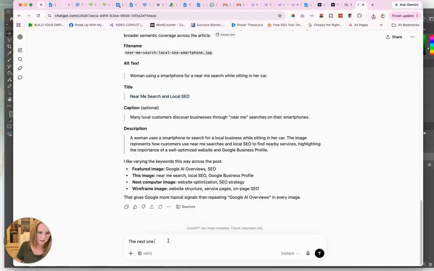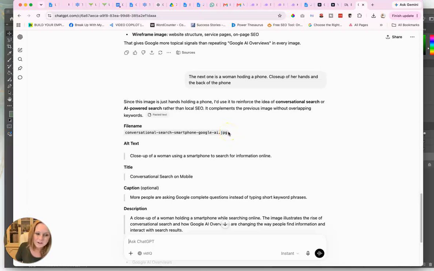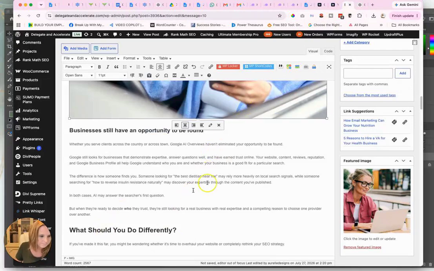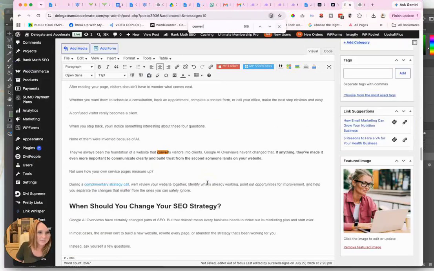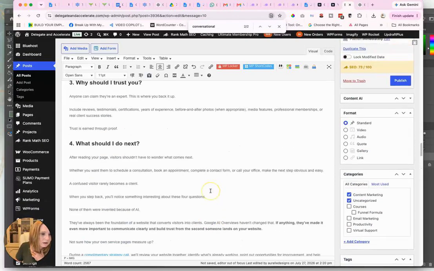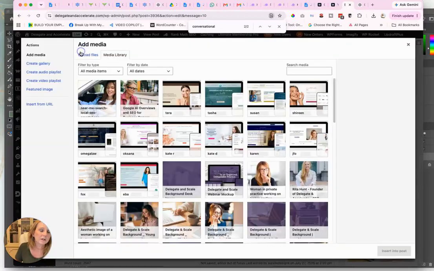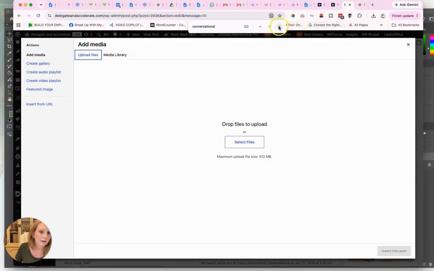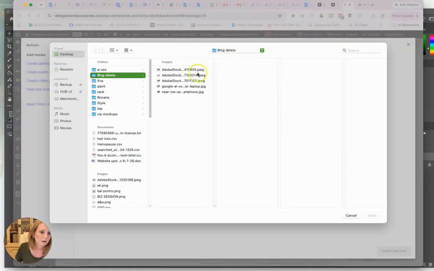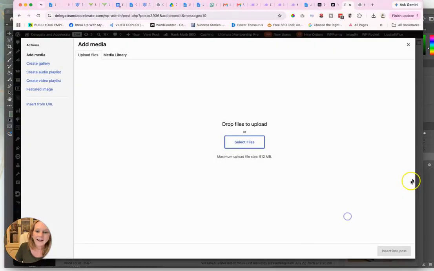So the next one is a woman holding a phone, close up of her hands and the back of the conversational search. Okay. If that's what it's saying. Let's see if I even talk about that. Conversational. Yes. Okay, I guess so. I like to add the photos near whenever I'm talking about that topic. Oh, wait, I didn't save it yet, did I?